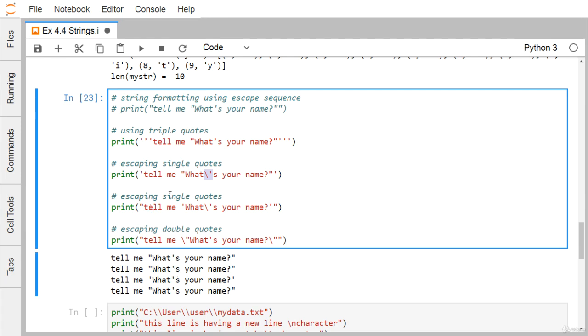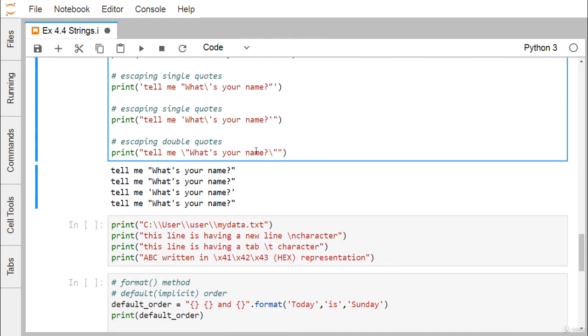So now we have this escaping single quote. Now we are doing the reverse, actually. Here we put the single quote as the outer one and the double quotes as the inner one. But if you go for double quotes as the outer one and single quotes as the inner one, then obviously the single quote will get printed here.